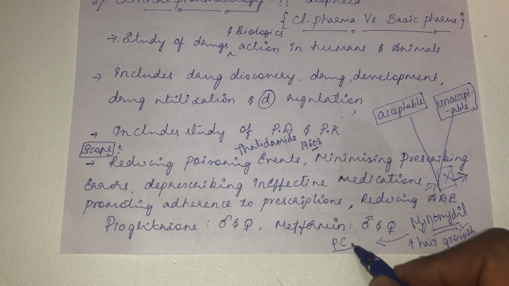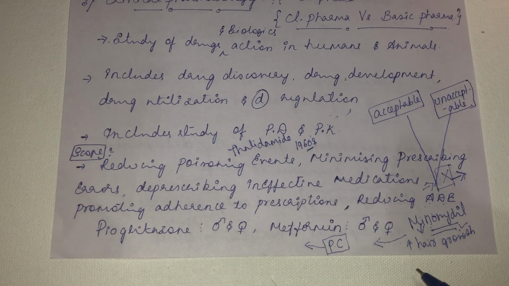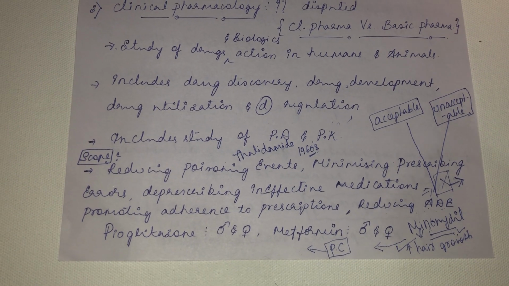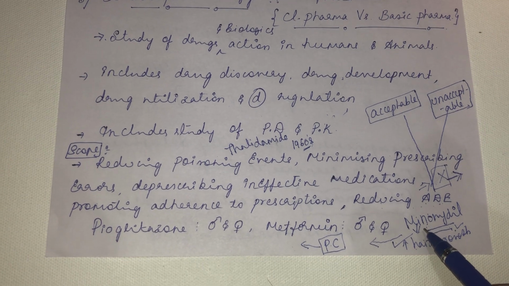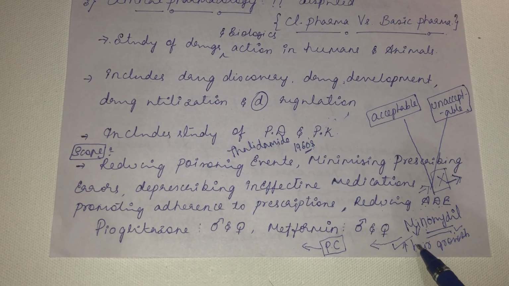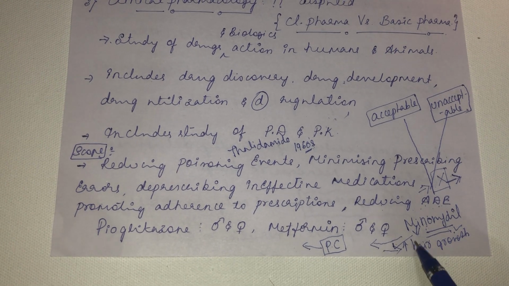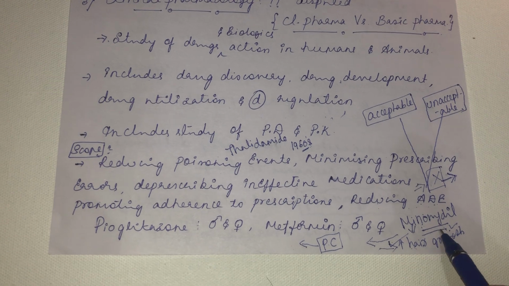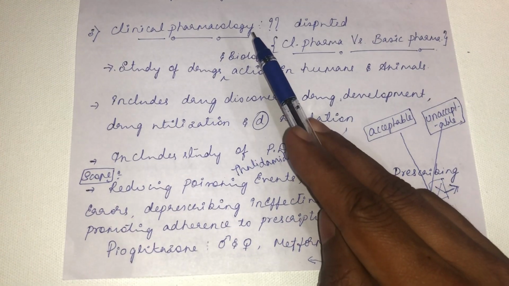The pharmaceutical company thinks, minoxidil has an acceptable side effect, why not use this side effect as a new treatment regimen? Then minoxidil, instead of being used as an antihypertensive agent, is now used to promote hair growth. More often it is used to promote hair growth and not as an antihypertensive agent. So it is the work of a clinical pharmacologist, right?